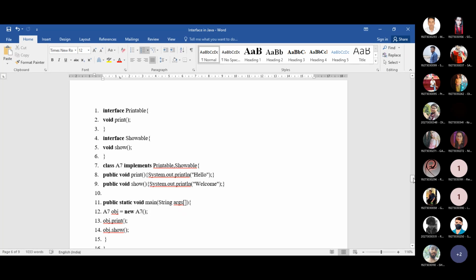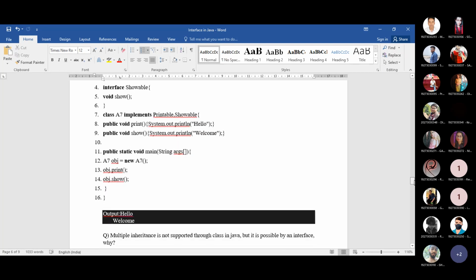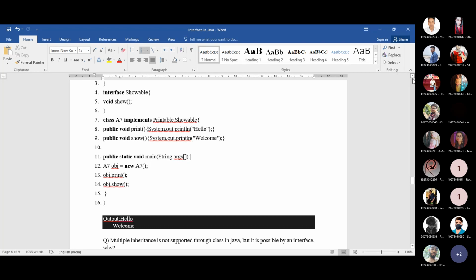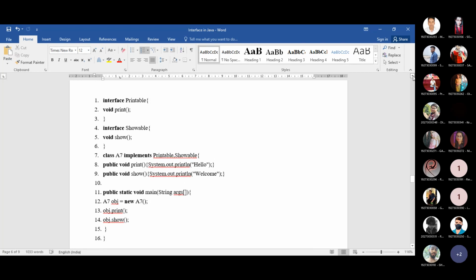So if we are doing this, then definitely it will support the concept of multiple inheritance. Now look at this. This is a simple example for multiple inheritance. So what will be the output? Here the output will be hello and welcome, for both methods, that is for print as well as for show. Now this program cannot resolve the problem of method overriding. That is the actual reason why we are not able to use the concept of multiple inheritance with classes in Java.